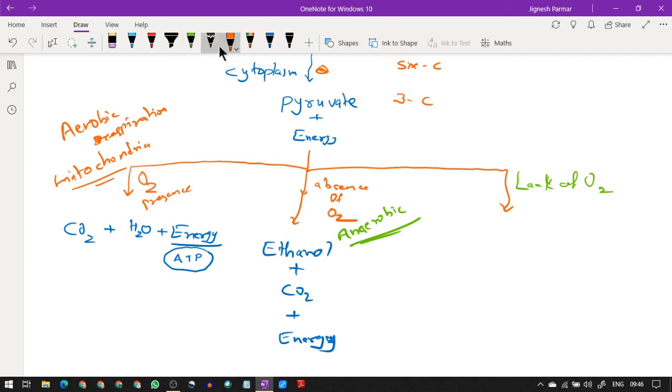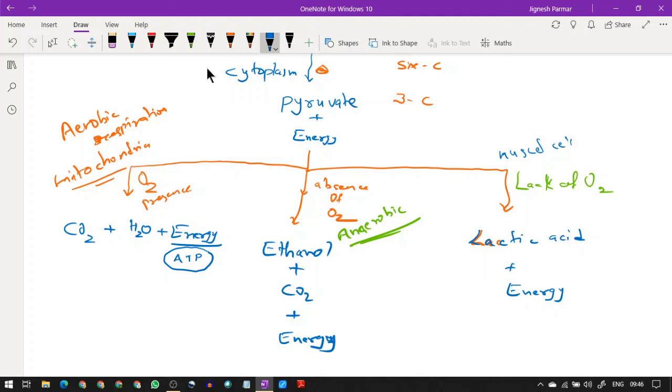This is very, very important to know: why do we get tired after doing too much work? Why do we get tired? So lactic acid is produced in the muscles. Muscles have lactic acid, and along with the lactic acid it also has energy, but the energy which we get with the help of this is less in muscles, and this takes place in muscle cells.